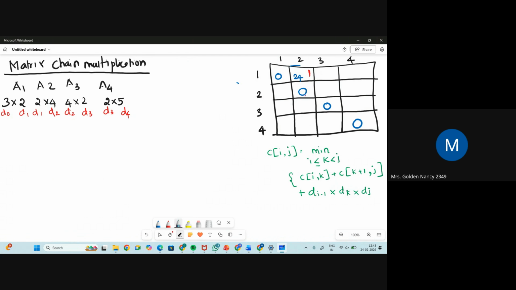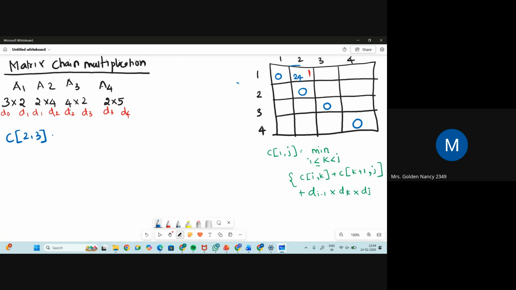For this value this is the first sub problem, for this value this is the first sub problem, and for this value this will be the first sub problem, right? So we are going to solve sub problem wise. Next we are going to find this box, not that box. What will be the value? 2 comma 3. So now we are going to find C of 2 comma 3. What is the box? 2 and 3 represents this box.